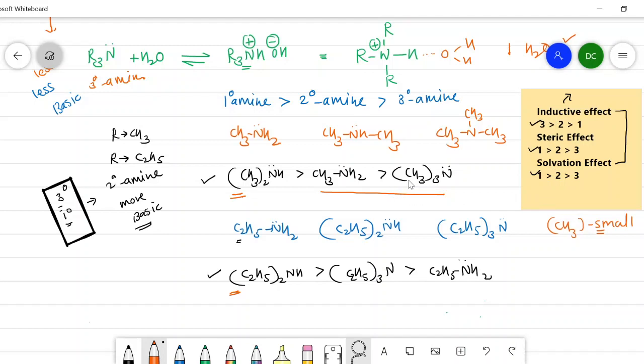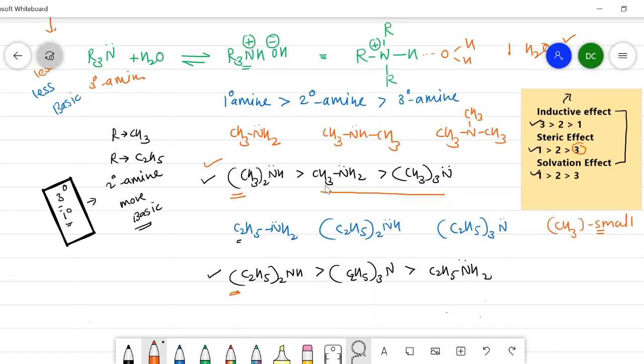Therefore, here the steric effect is more, and according to the steric effect, a tertiary amine is least basic. That's why in this series where a methyl group is present, a tertiary amine is least basic. Here the solvation effect is much more important than the inductive effect and steric effect.